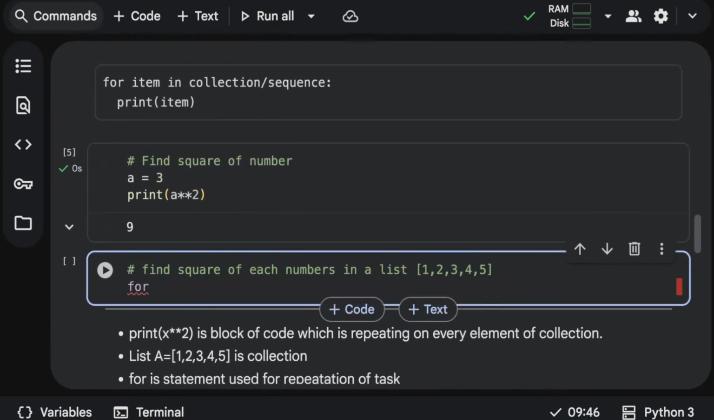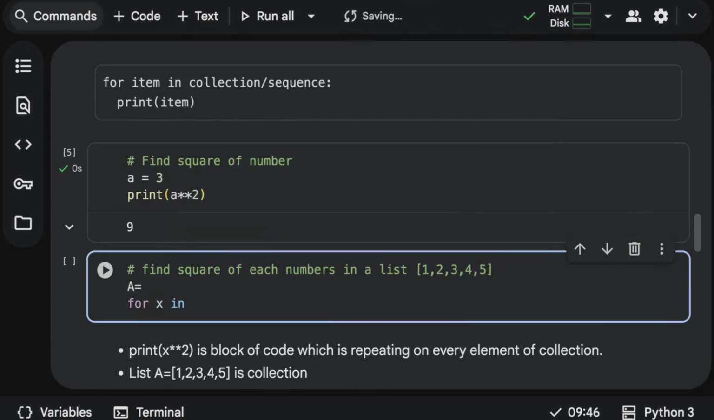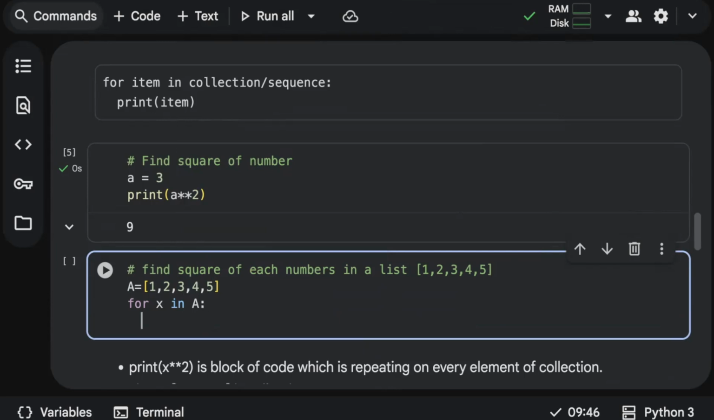So, start with a for, an item is going to be, I'll take a variable x. In, what is the collection here? First important thing, you have to define your list, which is A equal to 1, 2, 3, 4, 5. So let me write for x in A. For x in A means it is going to take every element in a collection one at a time. Once you start a for loop, it has to be closed with a colon and then press enter. To write any statements related to a for, unlike conditionals, even this takes an indentation.